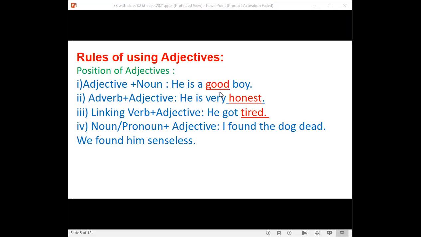So we generally know that before a noun word we can use an adjective, and also after a noun or pronoun. These two sentences will show you how an adjective word can be placed after the noun or pronoun word. I found the dog dead. Here, dog is the noun word, and after the noun word, I have used the adjective word dead. We found him senseless. Him is the pronoun word, and after the pronoun word him, I have used the adjective word senseless.